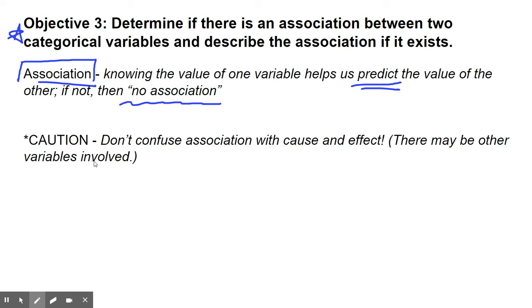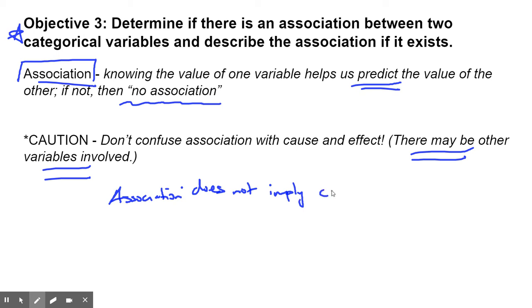Okay. So we have to use some caution, though. Do not confuse association with cause and effect. There may be other variables involved. There's this phrase in stats that says association does not imply causation.